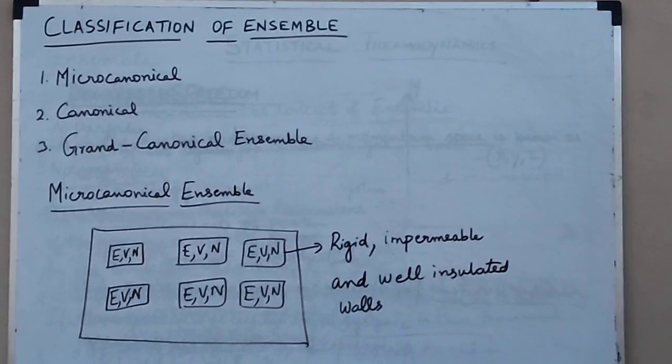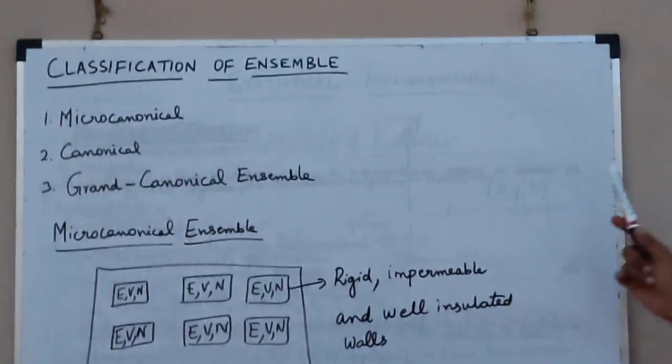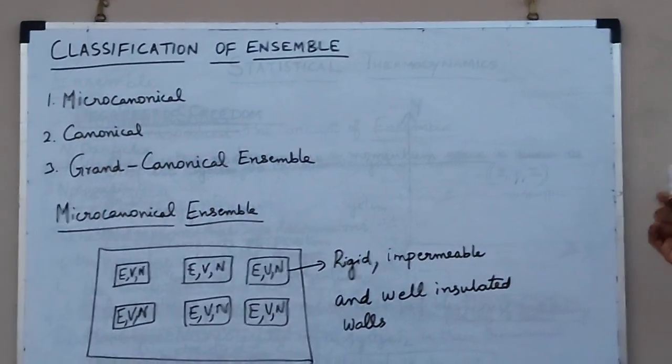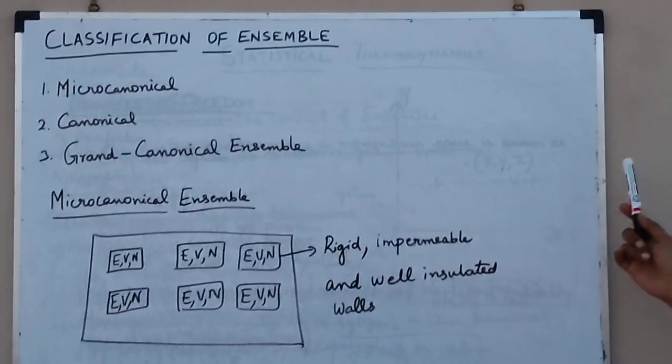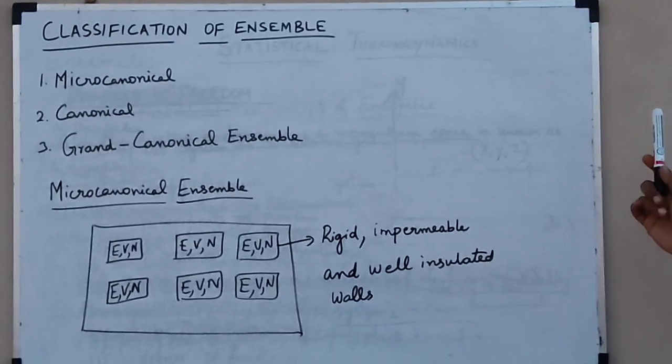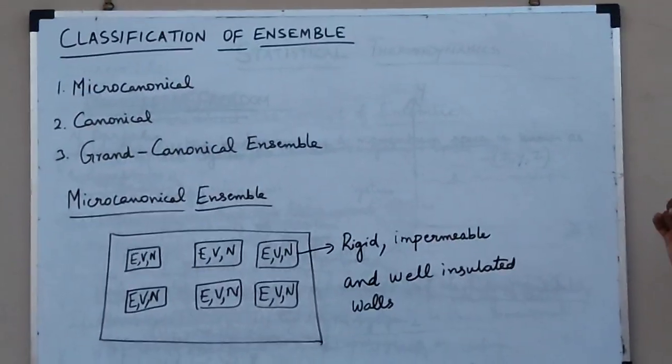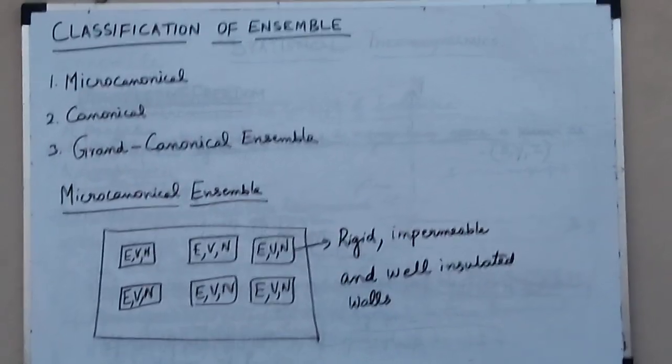Now we see about the classification of ensemble. There are three types of ensembles. The first one is the microcanonical ensemble. The second one is the canonical ensemble. The third one is the grand canonical ensemble. So now we see about this microcanonical ensemble.